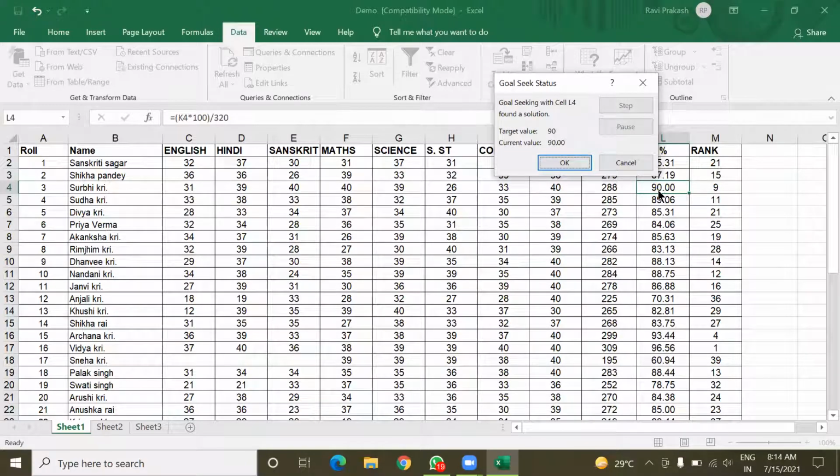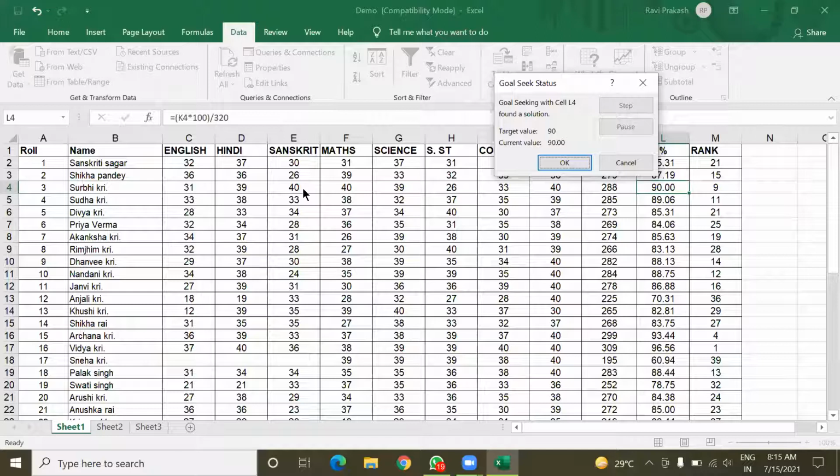Now you can see the percentage becomes 90, but what should be the marks in Sanskrit? 40. So if she got 40 marks in Sanskrit, then her percentage will be 90. So is it useful or not? Yes, sir. We can perform such kind of calculation in Excel.